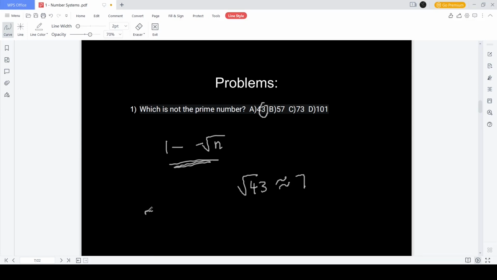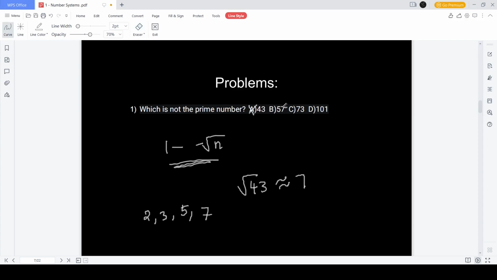So I will check: 2 doesn't divide the number. 3 doesn't divide the number because the divisibility check of 3 is to add the digits and the sum should be divisible by 3. It doesn't work. 5 doesn't divide because it's not a 5 or a 0. 7 also doesn't divide, hence this number is a prime. It cannot be not a prime. So A is crossed out.